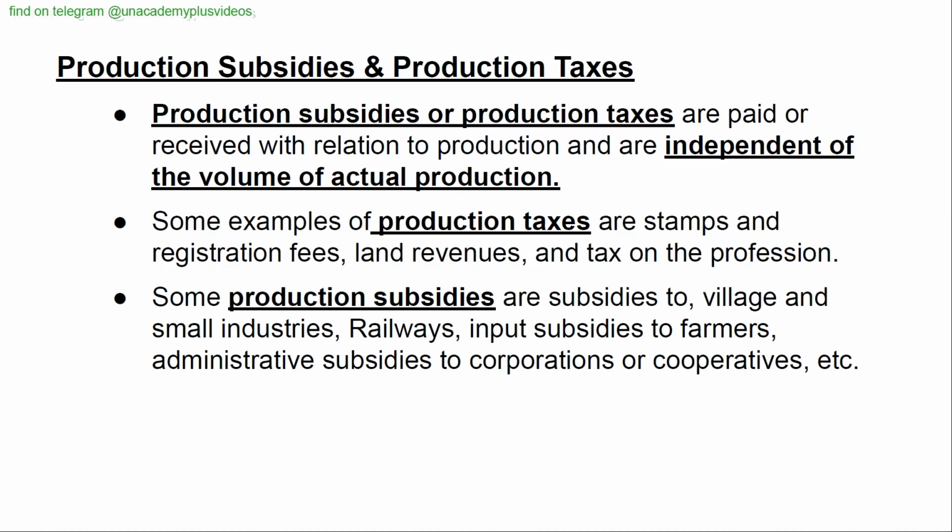Production subsidies and production taxes. Production subsidies or production taxes are paid or received with relation to production and are independent of the volume of actual production. Some examples of production taxes are stamps and registration fees, land revenues, and tax on the profession. Some production subsidies are subsidies to village and small industries, railways, input subsidies to farmers, administrative subsidies to corporations or cooperatives, etc.